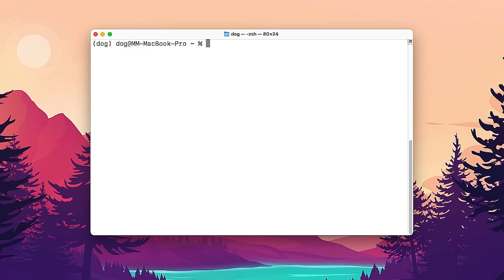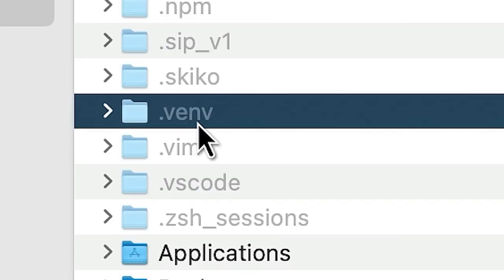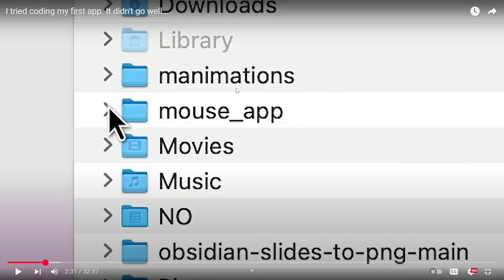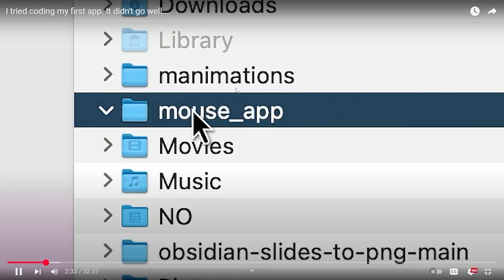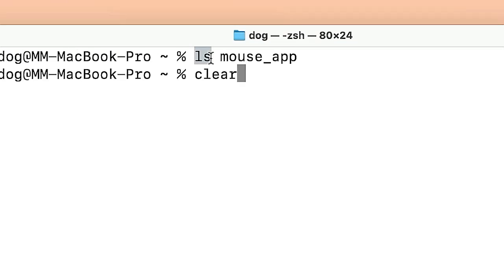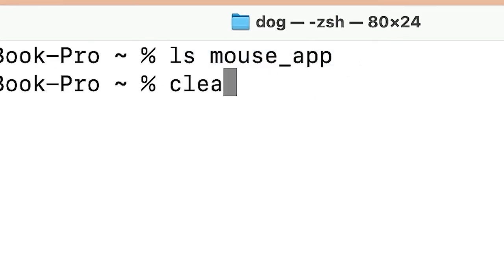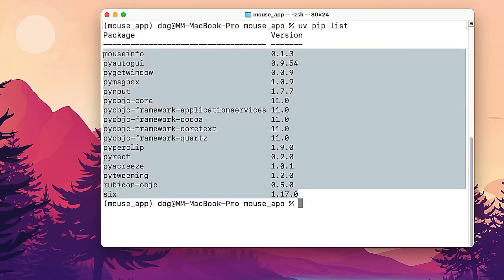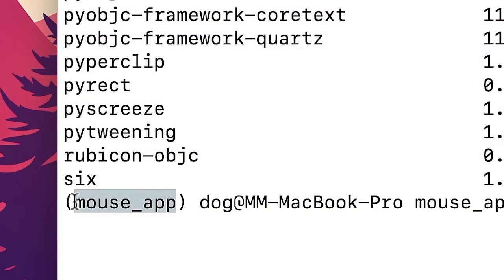Wait. Oh, I think I installed this virtual environment not inside of a folder where I wanted to install it. I should have installed it inside the mouse app, and now it's here. Should I uninstall it somehow? Because instead of cd mouse app, I said ls mouse app. Professional programmer. And there you go. A bunch of stuff has just been installed inside of my mouse app folder.